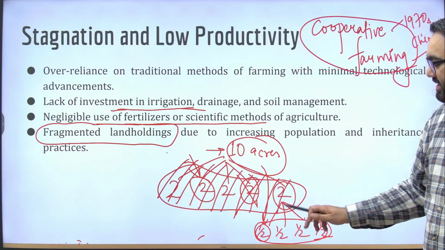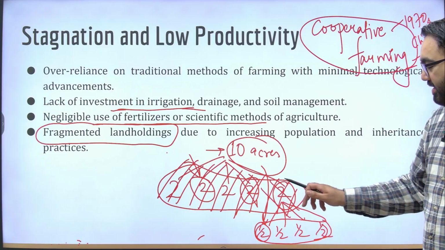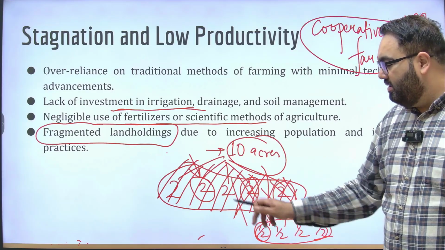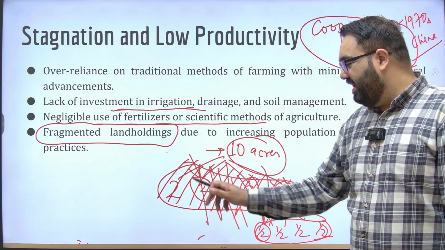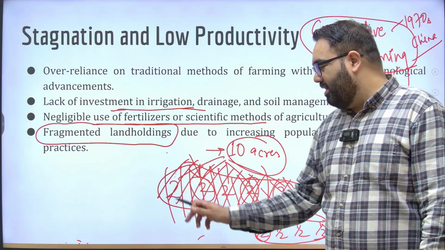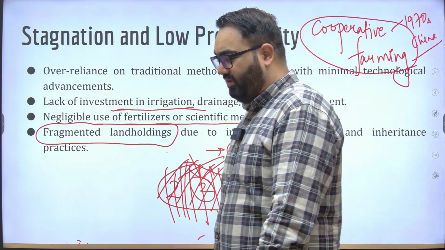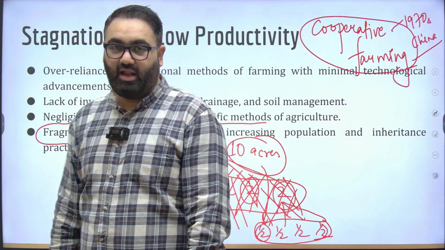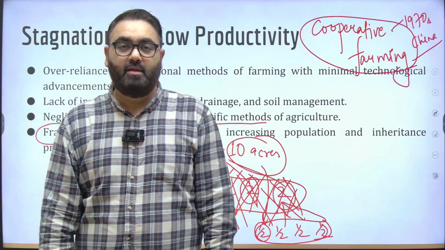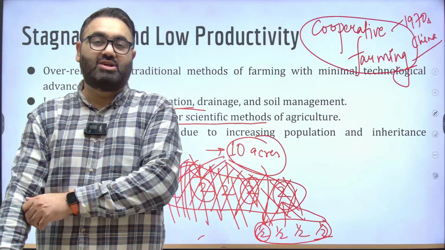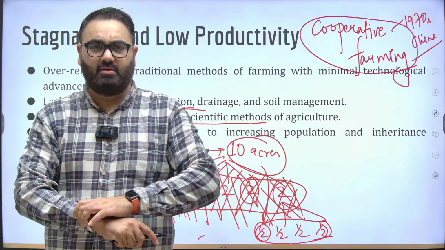There should be one single land and everyone should work together. You should divide your labor. One person should water the field, one person should do the cropping, one person should do the harvesting, etc. And then you should divide the profit. This is called cooperative farming. That is how corporates work, like the cooperatives we have. Amul is a cooperative in India that works in a similar manner.